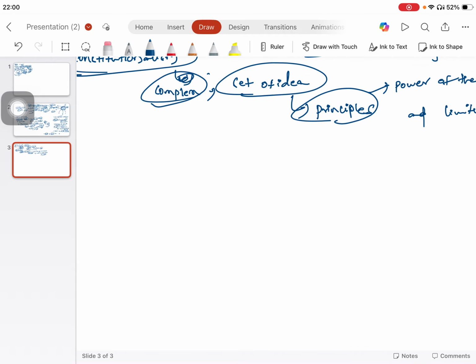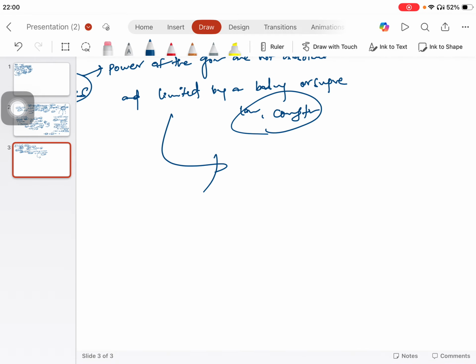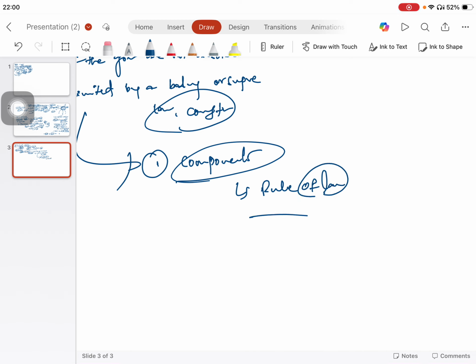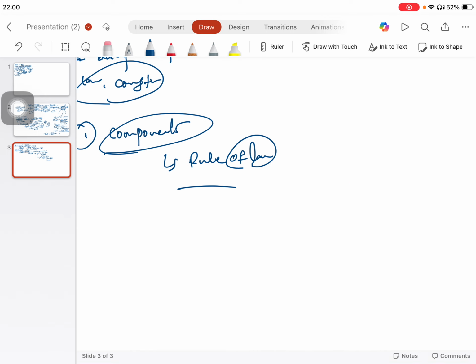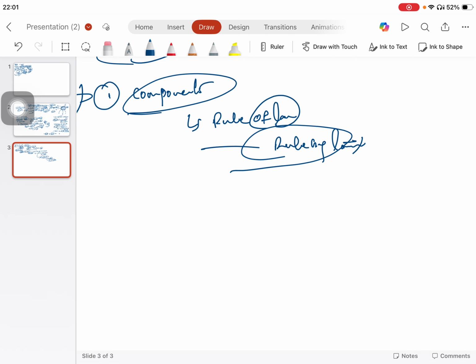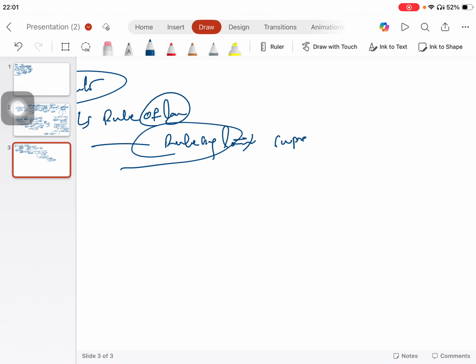What are these principles? What are these laws? Point number one, you see the components of this principle: rule of law. Although many people have contributed to the principle of rule of law, the principle in the constitution has been most similar. Rule of law has many components, but basically it means rule by law. It has many components, namely supremacy of the law.